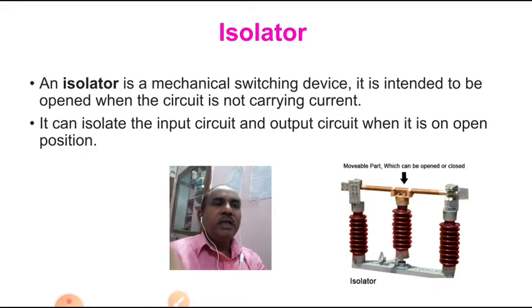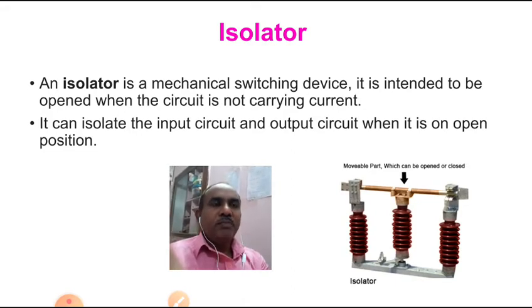It has 3 limbs, and at the extreme, 2 limbs, one is connected to the receiving end and another is connected to the sending end. The middle post you can easily rotate in clockwise direction, so it can be opened or closed. That means it is a double break situation.